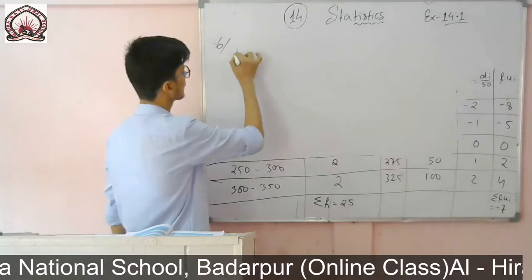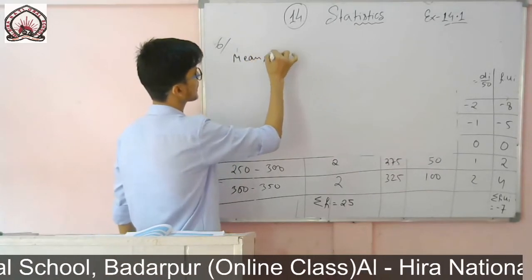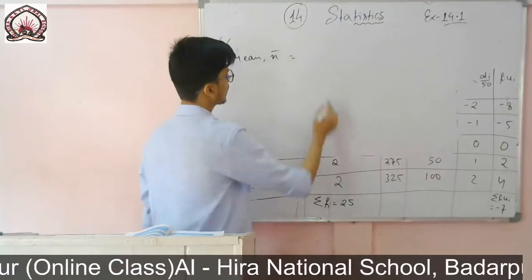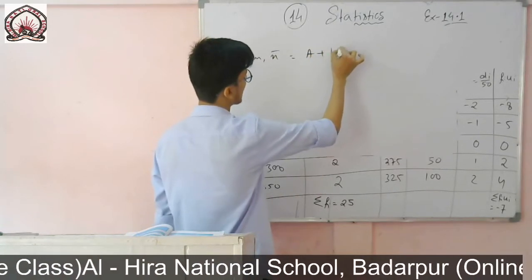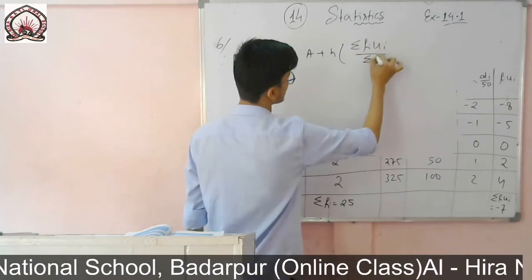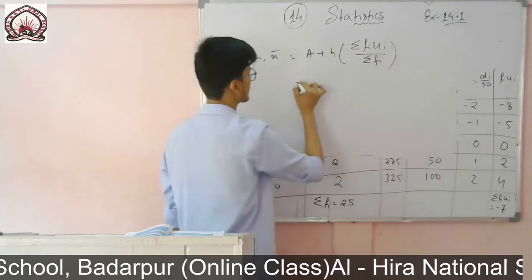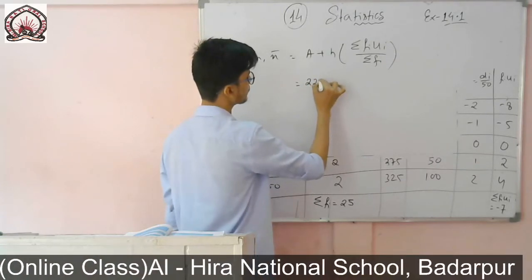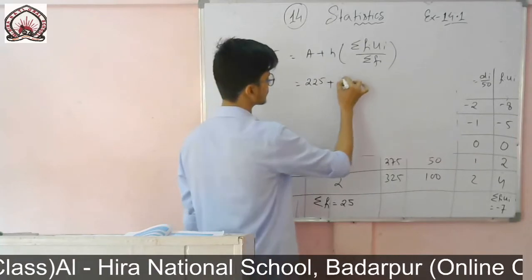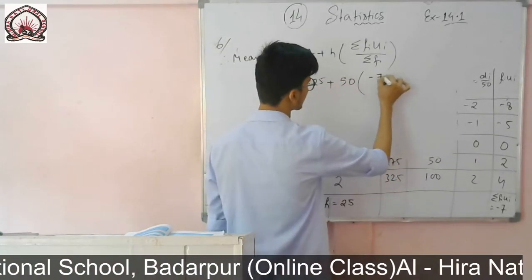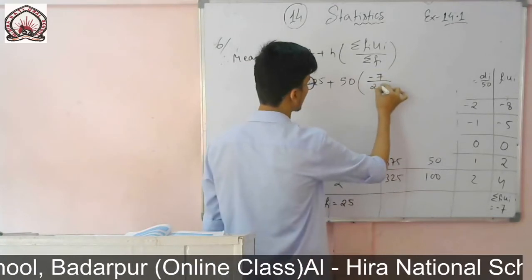So mean x bar is equal to assumed mean plus height into summation of Fiui divided by summation of Fi. So assumed mean was 225 plus height, it was 50, then summation of Fiui I got minus 7, and this one 25.